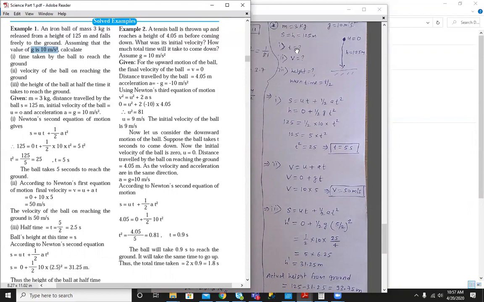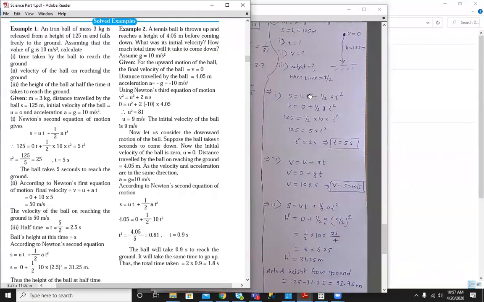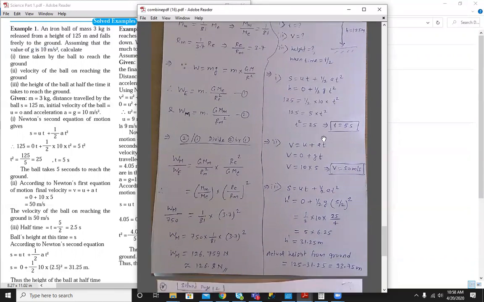So we are going to find out t first, and then we have to find out the height when time is t by 2. Okay, let's see the solution. We have the kinematical equation s equal to ut plus half at square. s is replaced by h as the iron ball is released from a height of 125 meter. So initial velocity will be 0. As it is a vertically downward motion, that's why a is considered as plus g. So put all the values and find out the time. Time is always positive, so that's why only plus 5 second, not minus 5 second.